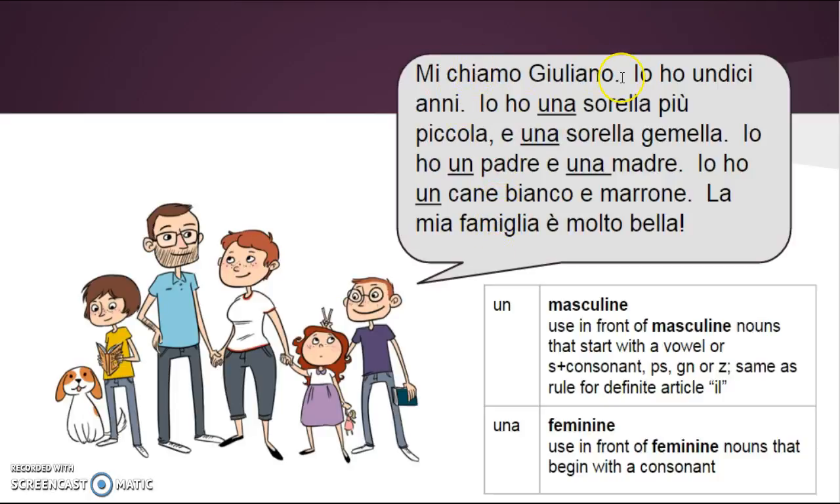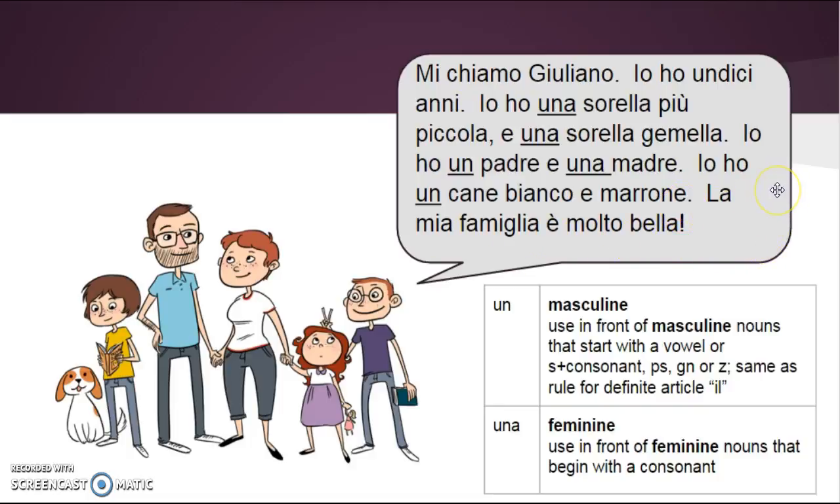Mi chiamo Giuliano, io ho 11 anni. Io ho una sorella più piccola e una sorella gemella. Io ho un padre e una madre. Io ho un cane bianco e marrone. La mia famiglia è molto bella.